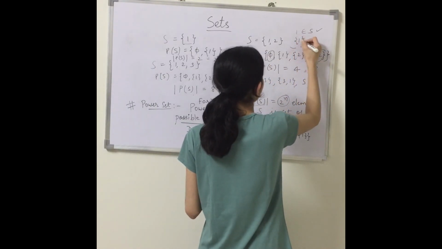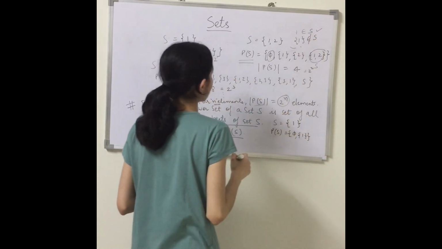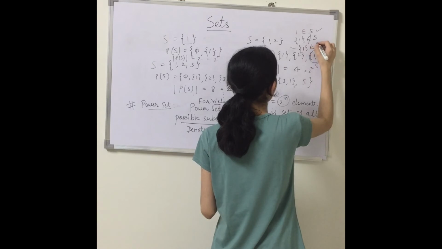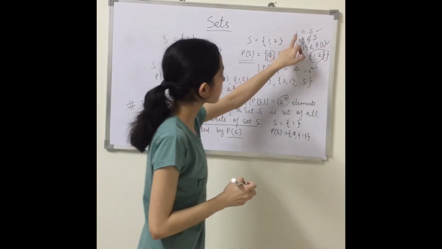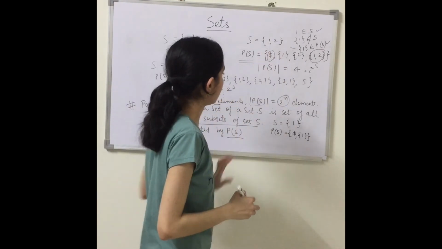But if I say that the set {1} belongs to our set, this is false. But the set {1} belongs to our power set, it is true, right? But 1 does not belong to our power set. So these two things are different.